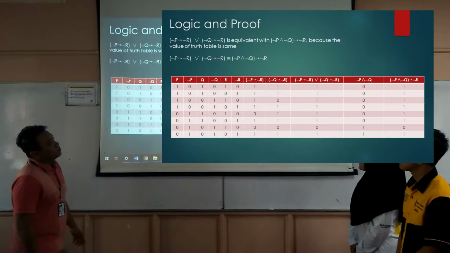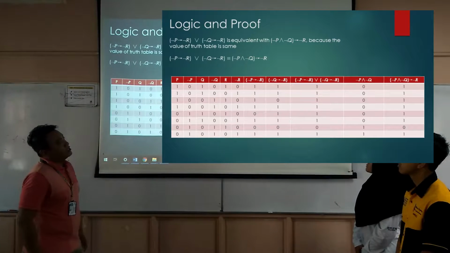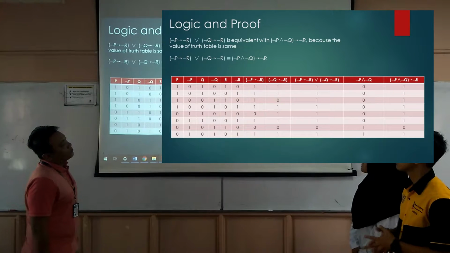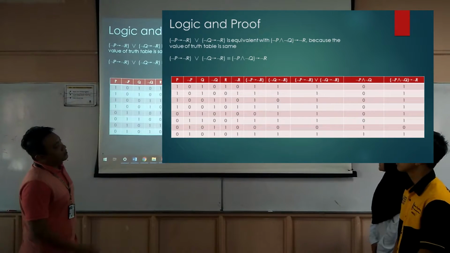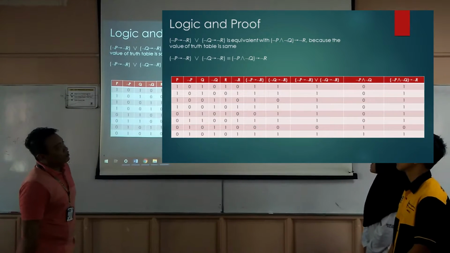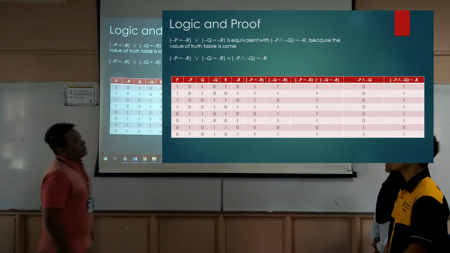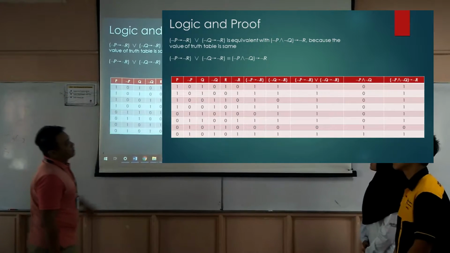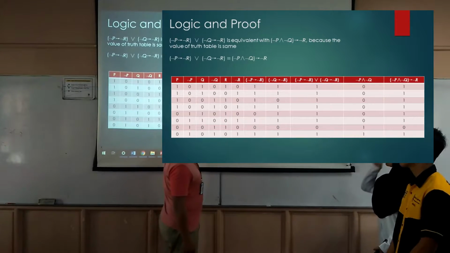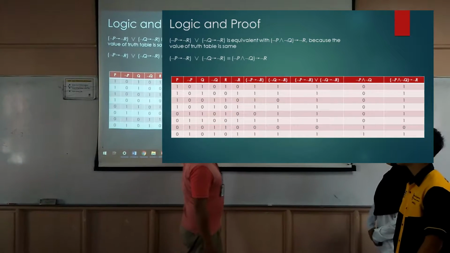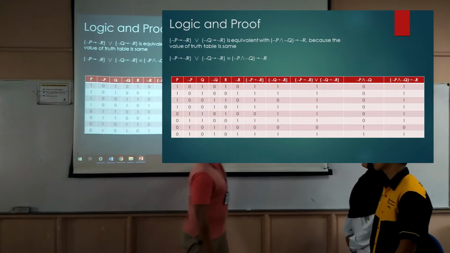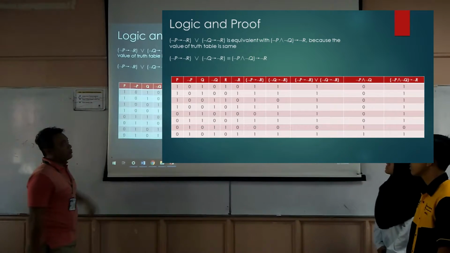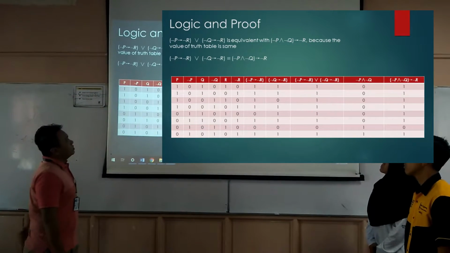then the not Q implies not R, then the combination between not P implies not R, or not Q implies not R. And the second last is not P and not Q. And the last is the combination of not P and not Q implies not R. Yes, the value shows that the value of truth table of this and this is the same. So this is the proof that the compound proposition is equivalent.